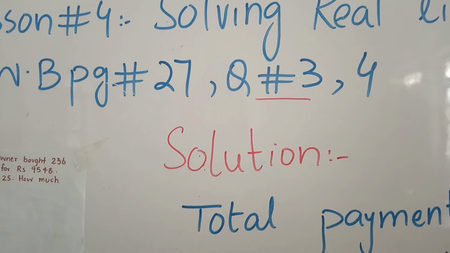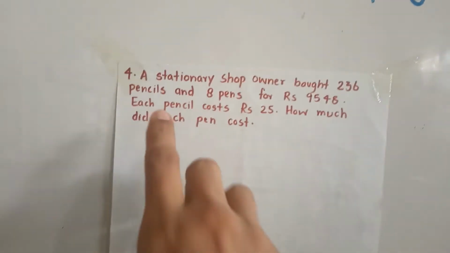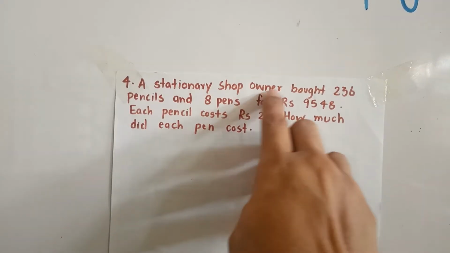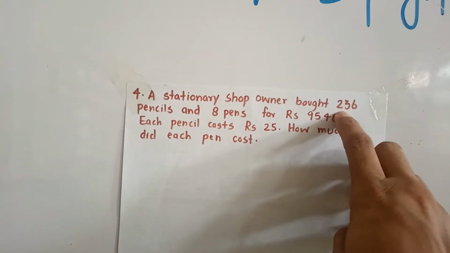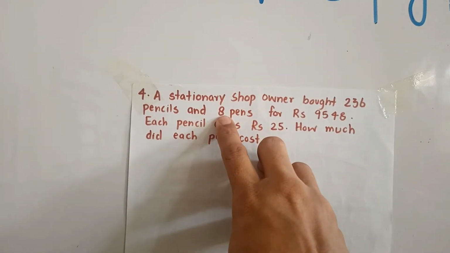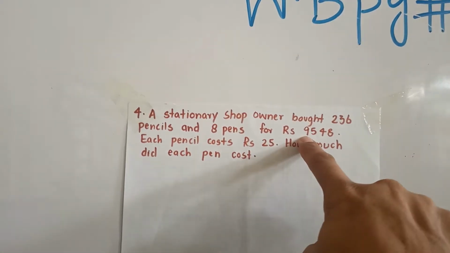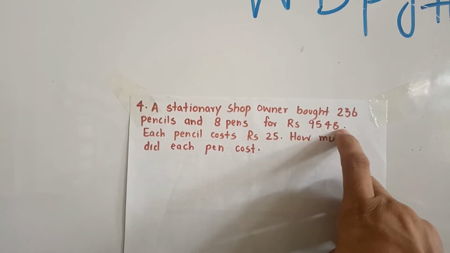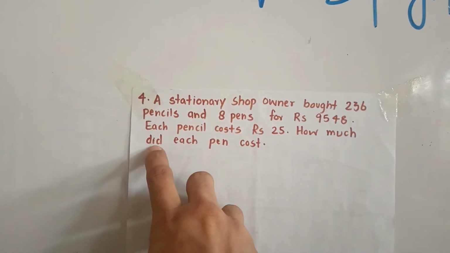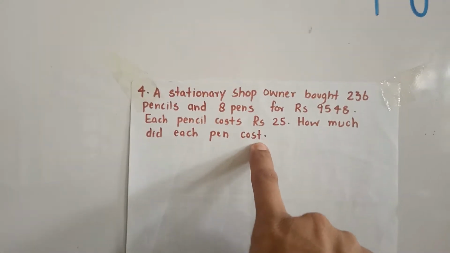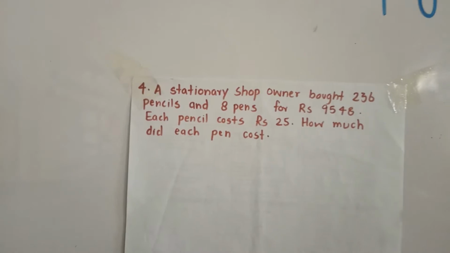Okay, now students, I am doing question number 4 on the same page. Okay, here is question number 4. In question number 4, they are saying a stationery shop owner bought 236 pencils, means number of pencils are 236, number of pens are 8, and the total cost of pens and pencils is 9548, and each pencil costs 25. Then how much did each pen cost? We have to find out the cost of 1 pen.